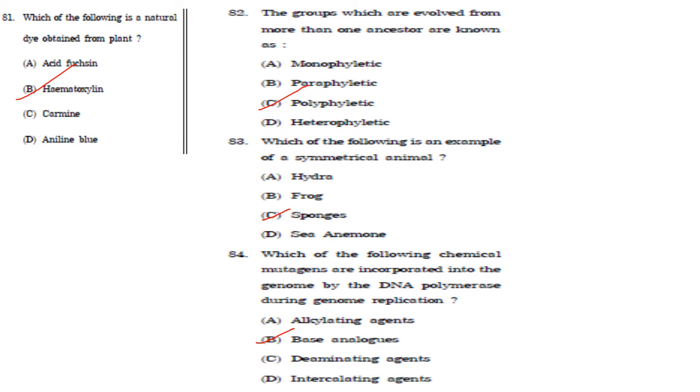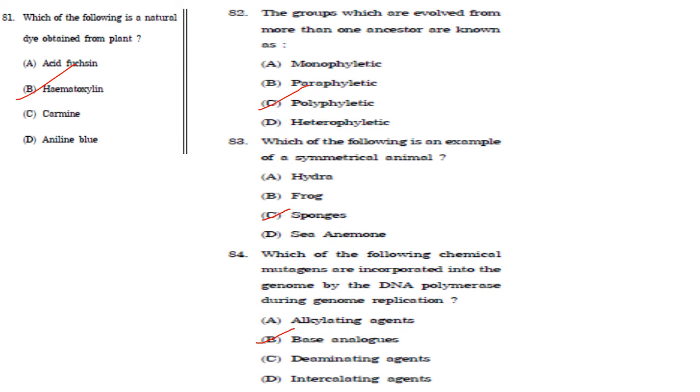Then next one. Which of the following chemical mutagens are incorporated into the genome by DNA polymerase during genome replication? So if you take alkylating agents, they are chemicals which add alkyl groups to nucleotide bases, for example EMS. Then deaminating chemicals like nitrous acid.